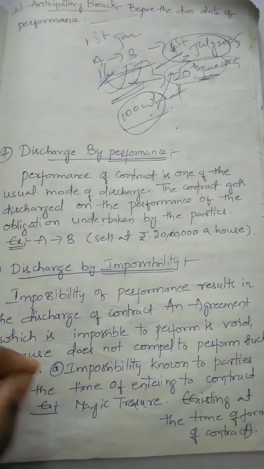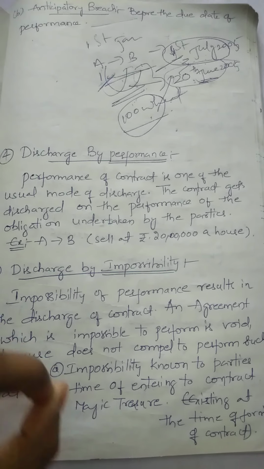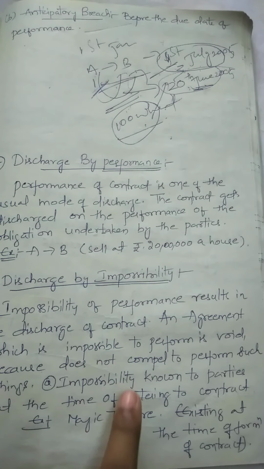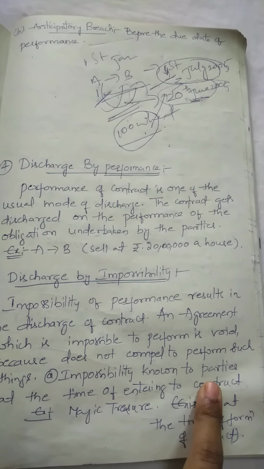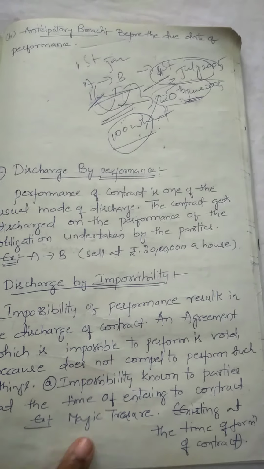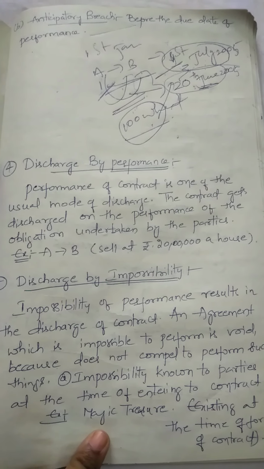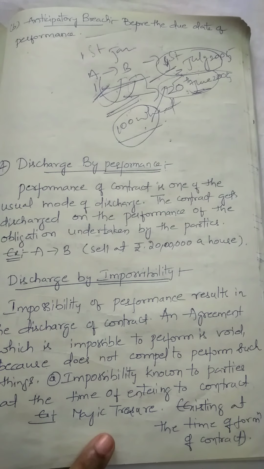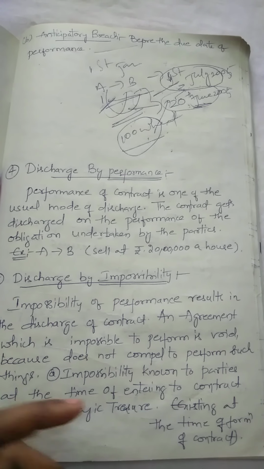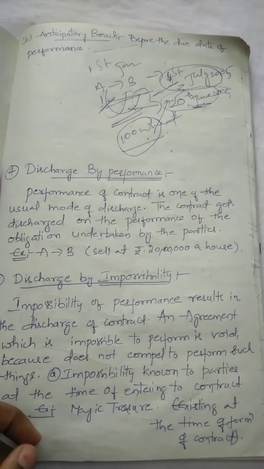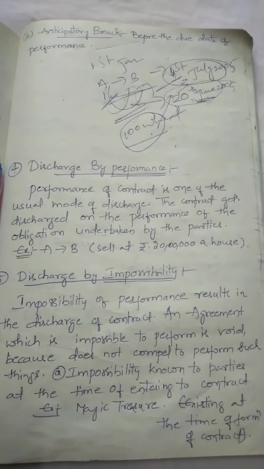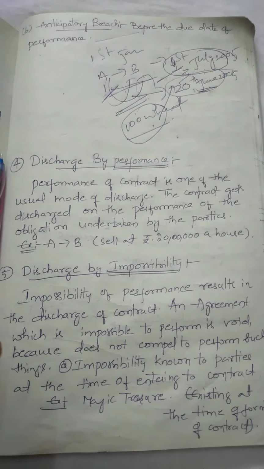That means if the impossibility is known to the parties, then that is one condition. If unknown to the parties, then that is another condition. Whenever the impossibility is known to the parties at the time of entering into the contract, for example, A and B are the two parties. A and B make an agreement that if A brings the treasure by magic, then B will pay some amount to A. Bringing the treasure by magic is impossible, right? Because no one can bring the treasure by magic.